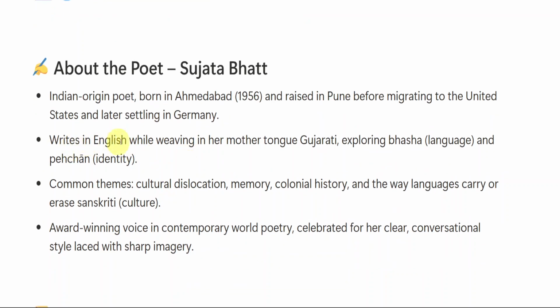Okay, so she writes in English while weaving in her mother tongue Gujarati. I think you all know about the language Gujarati. I'm not saying that you know Gujarati, I'm just saying that you have heard about Gujarati. So her mother tongue is Gujarati, but she writes in English. She does everything in Gujarati, like weaving, like thinking about some particular thing, but she writes in English. Exploring bhasha, which is language, and pehchan, which is identity. So she writes in English but weaves in her mother tongue Gujarati, exploring language and identity.